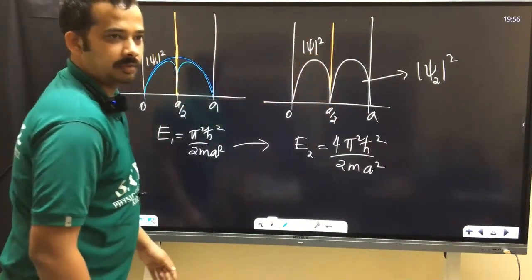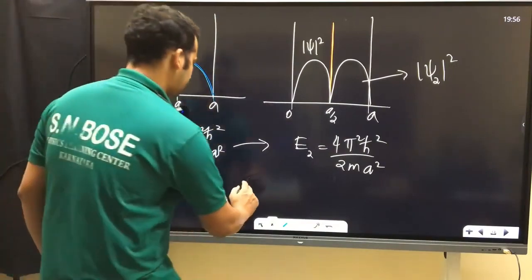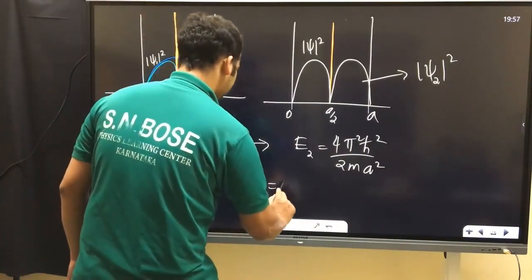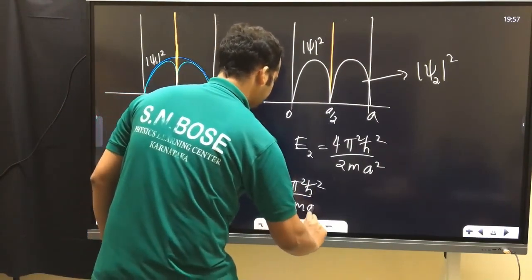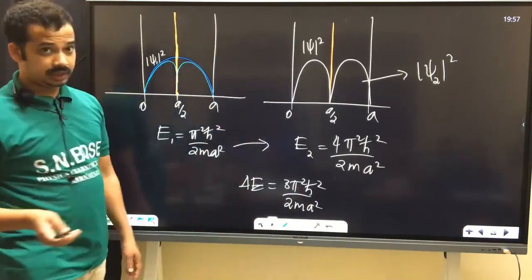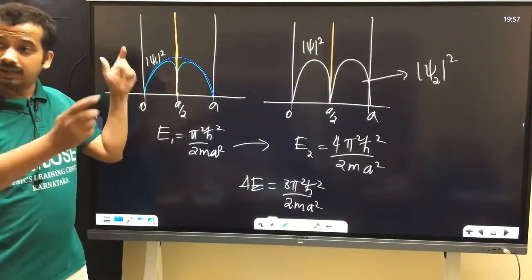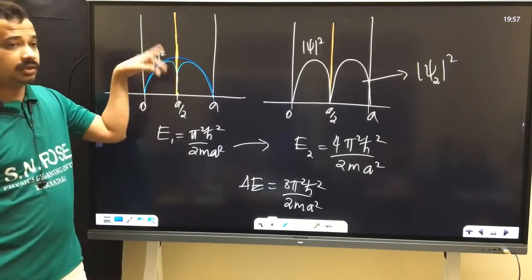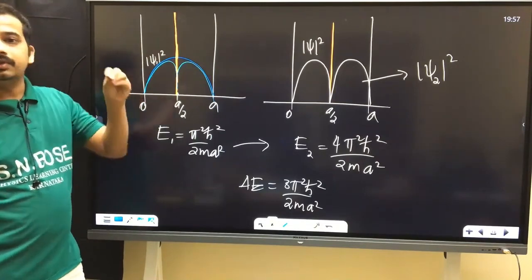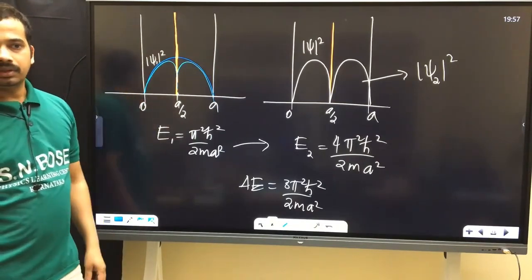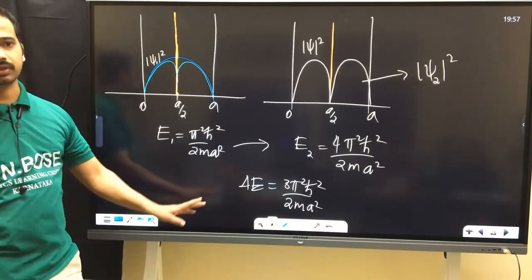Am I right? What is the extra energy? Delta E is equal to 3 pi square h bar square by 2m a square. Actually, in this book this is a solved problem, but he didn't do it like this. He solved the actual Schrodinger equation by taking the discontinuity of the wave function, just like in the Dirac delta function well problem. In a similar manner, he solved it and showed the result.